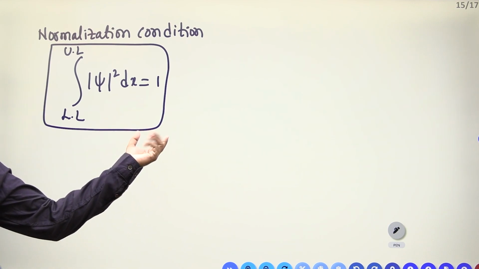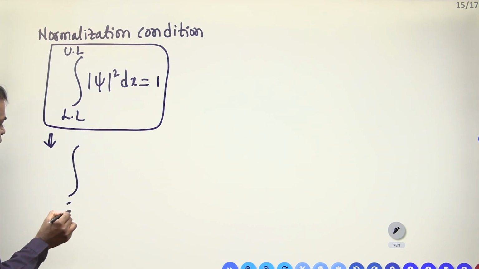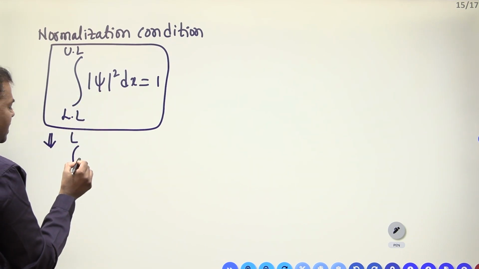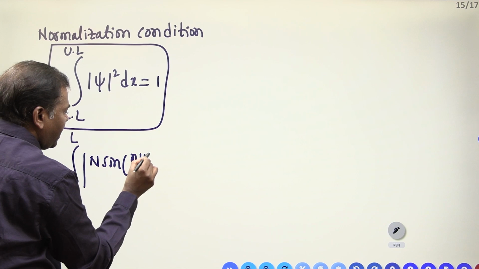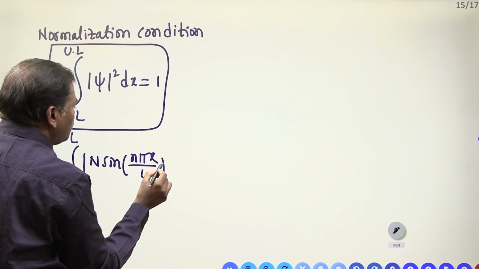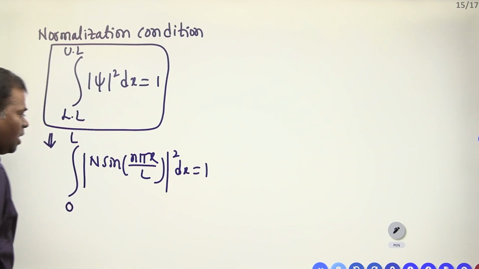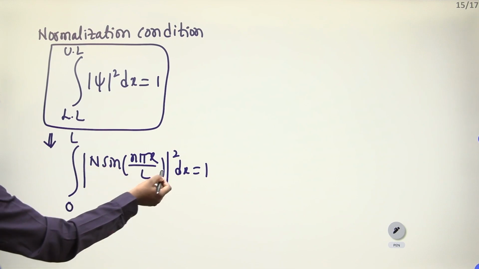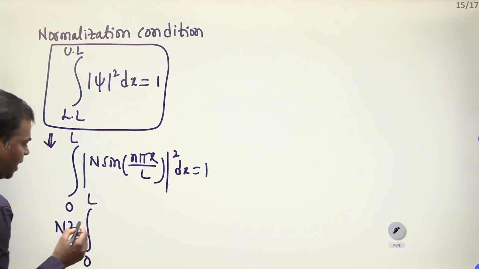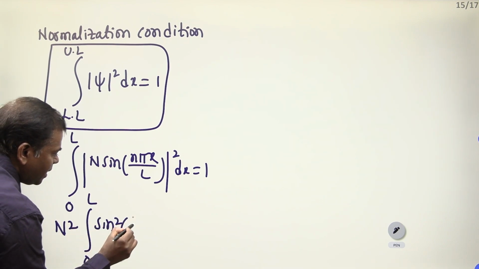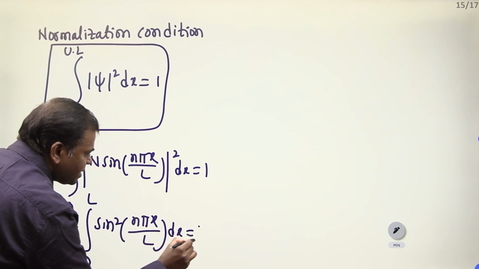You have to substitute. Lower limit 0, upper limit L, psi is equal to N sin n pi x by L, whole square into dx is equal to 1. Now you have to see here. You square it first. N square you have to take outside. Integral 0 to L sin square n pi x by L into dx is equal to 1.